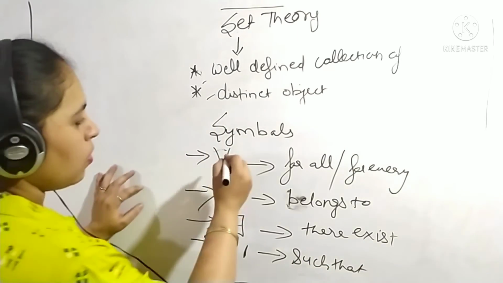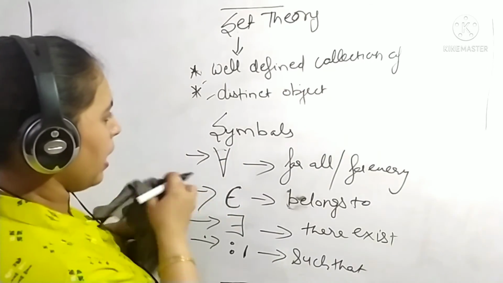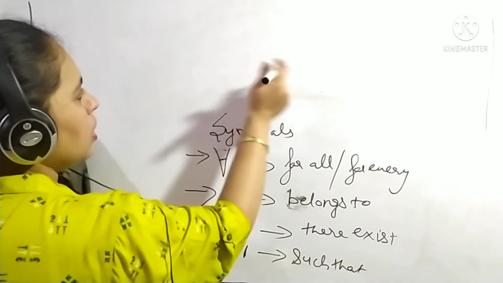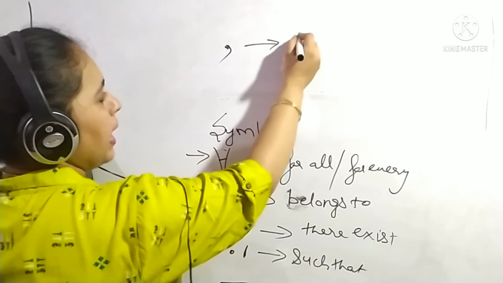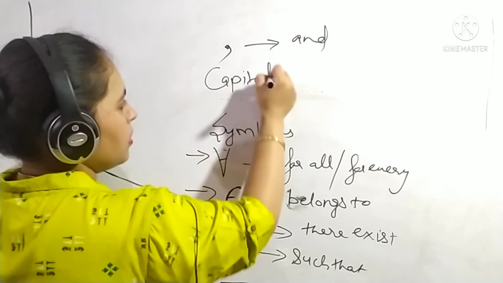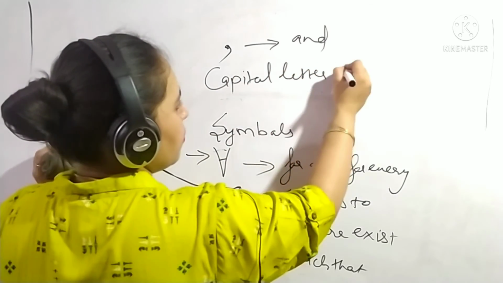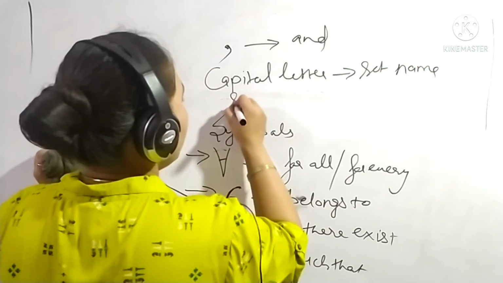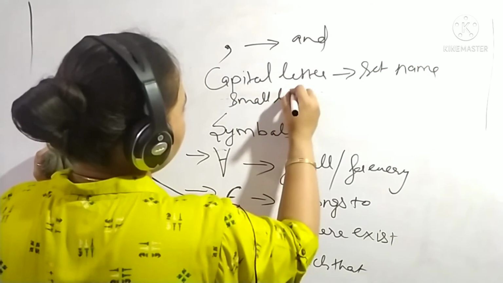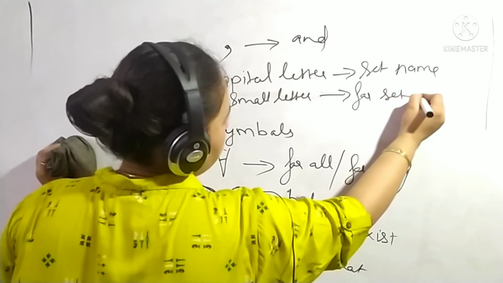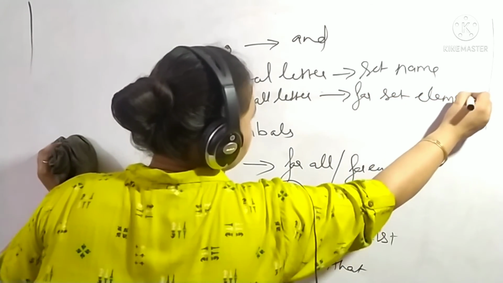And comma refers to and. Capital letters are used for the set name, and small letters for set elements. Okay.